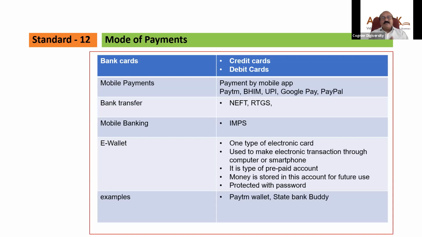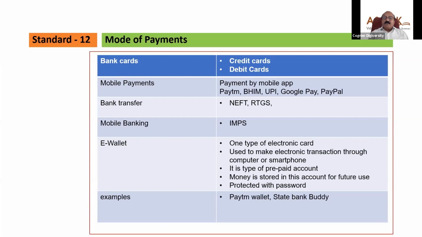What is the difference? When you purchase with a credit card, interest will be applicable because ultimately it is nothing but a loan. You don't have the money. The bank has given you the money in the form of a credit card, and you are purchasing even if you don't have money. So obviously, how will the bank earn? The bank will charge a huge interest, 24%, and you will purchase.